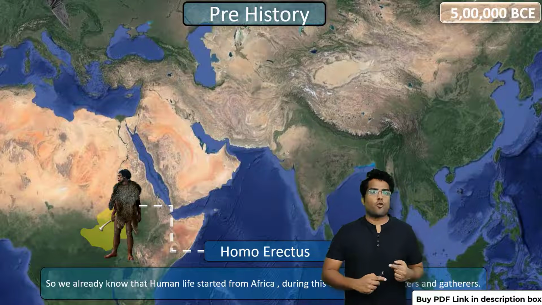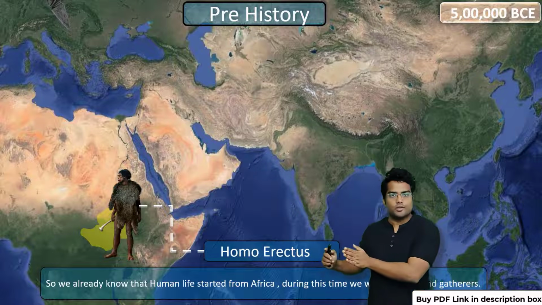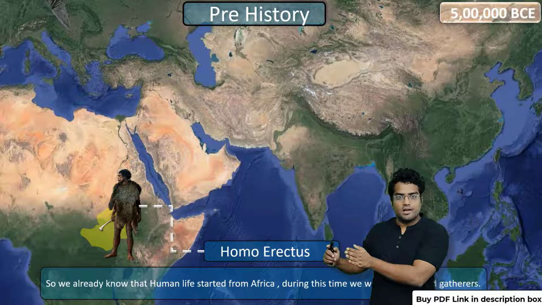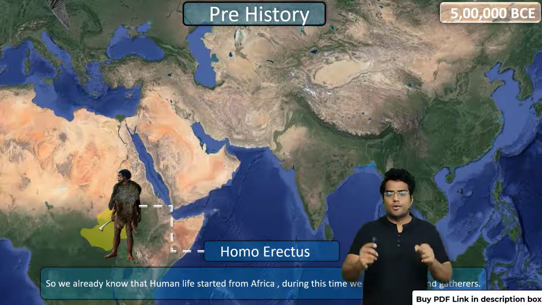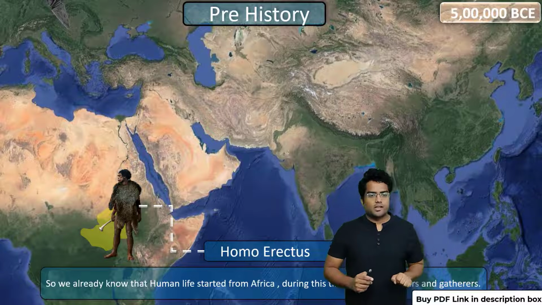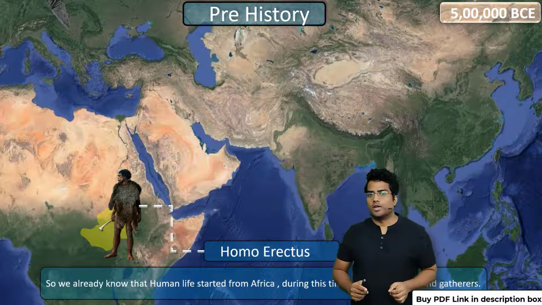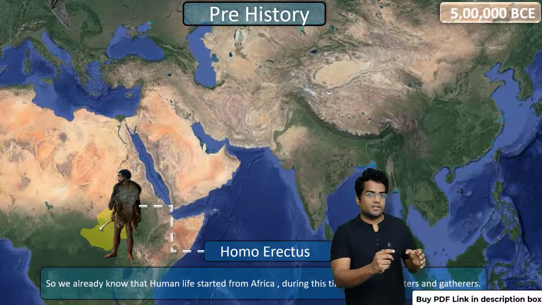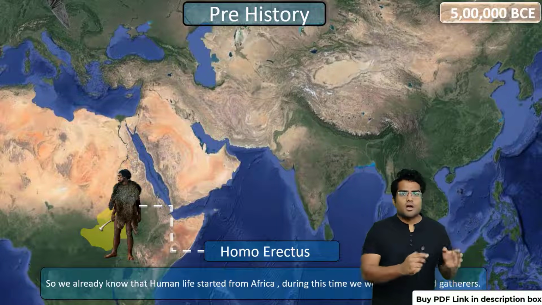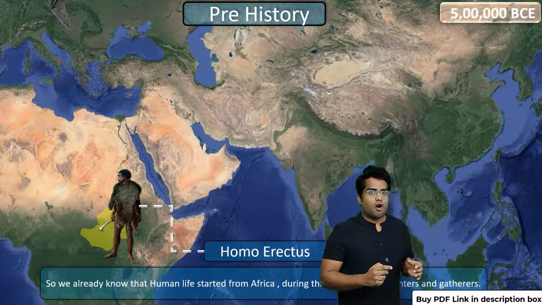Before we go into that question, let's look at a few things about this prehistoric time. As you can see, you have the species of Homo erectus in front of you. This particular species is an ancestor or pretty much a close relative of our species.